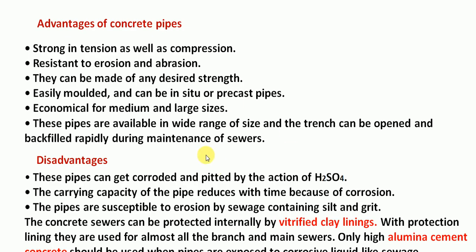Then what are the advantages of this concrete pipe? Okay, so this concrete can be made strong in tension as well as in compression, because if you reinforce the cement concrete with steel, then it becomes strong in tension as well as in compression, and it can be resistant to erosion and abrasion. They can be made of any desired strength, because it is cast in situ, or we design with appropriate reinforcement or grade of the cement. So we have the freedom to decide its strength based on our requirement.